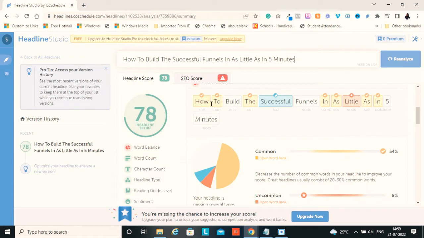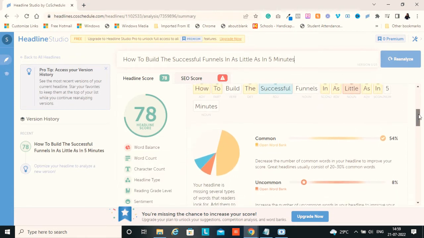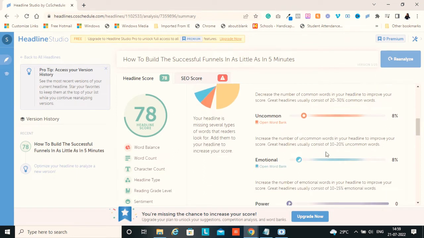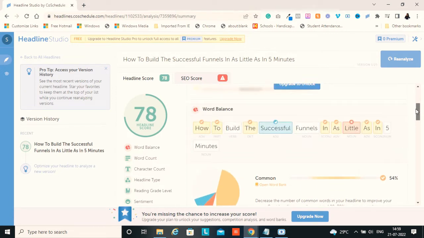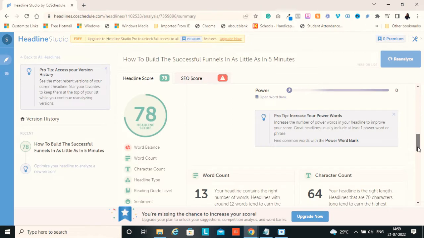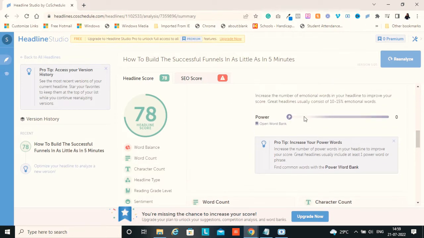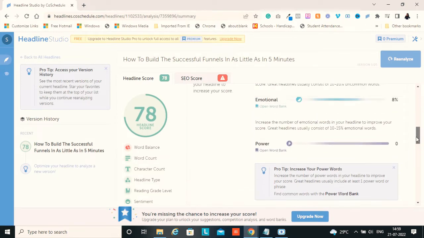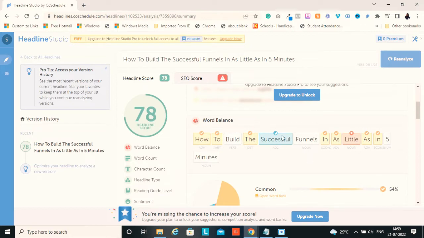By looking at these symbols, you can see the percentage of what we used and what exactly it is. They will also give you some instructions on what can be improved. I used 8% emotional words, which is successful. This is one of the emotional words. There is no power word used in this headline. If I try to use a power word, it might be an even more effective headline.